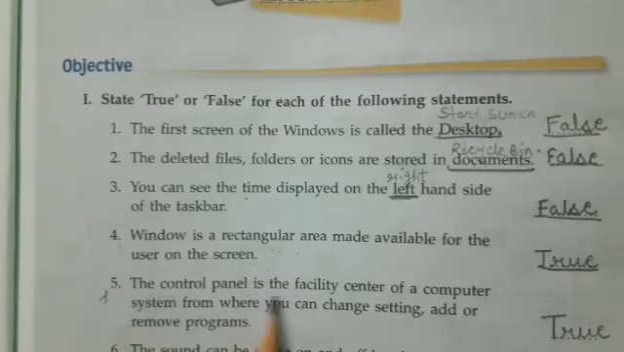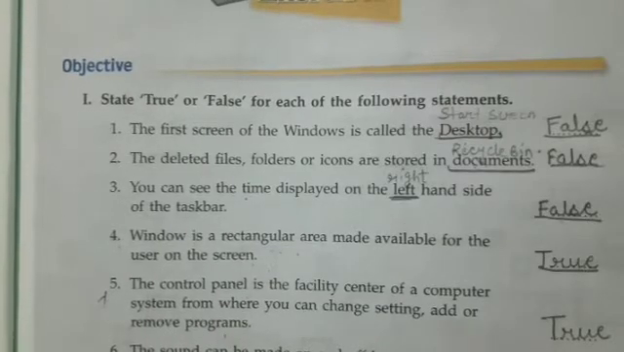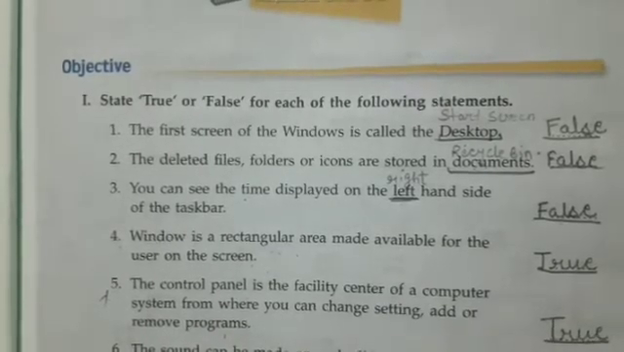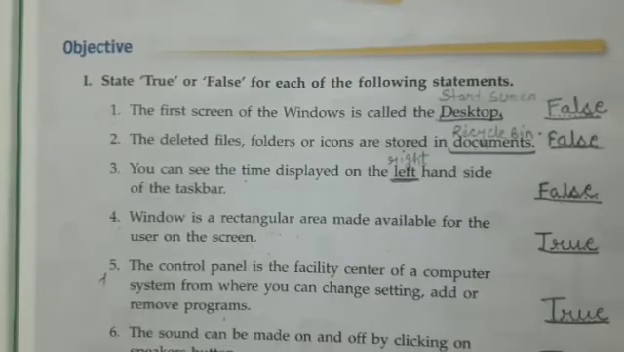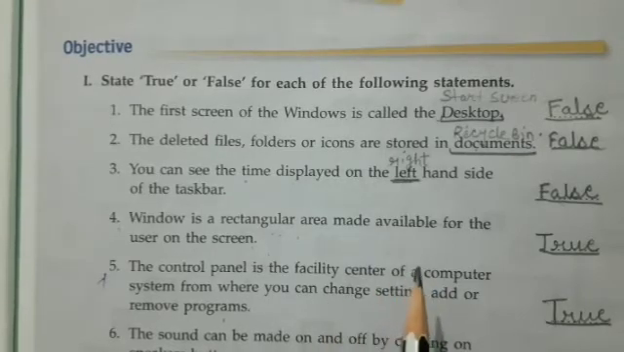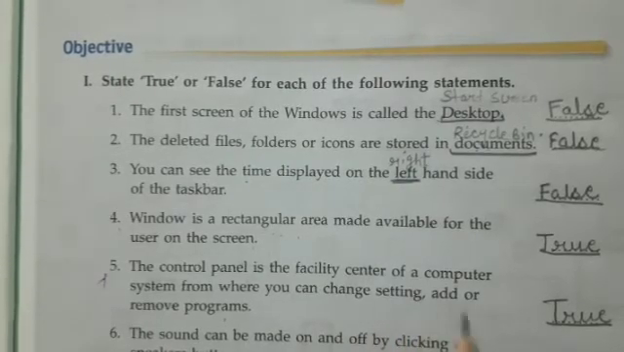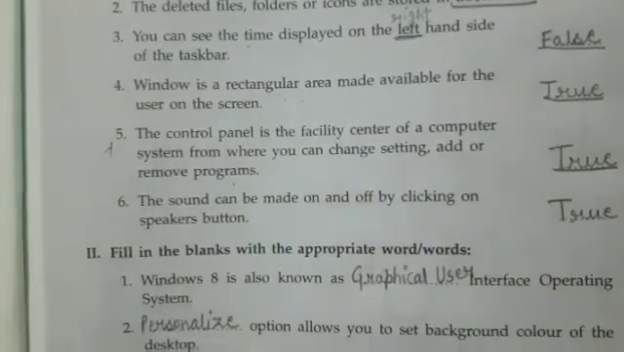The control panel is the facility center of a computer system from where you can change settings, add or remove programs. Yes, control panel is a section of the computer system where you can change the settings of your peripheral devices like keyboard, mouse, printer, whatever. You can install, uninstall the software from there. So you can do settings from there. Okay, children? Now come to the sixth part.